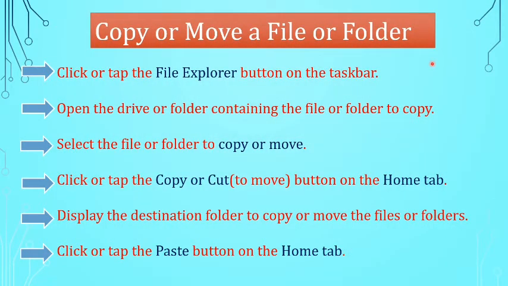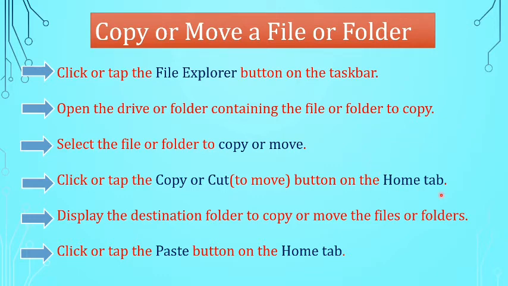Copy or move a file or folder. The first step, click or tap the File Explorer button on the taskbar. Second, open the drive or folder containing the file or folder to copy. Third, select the file or folder to copy or move.